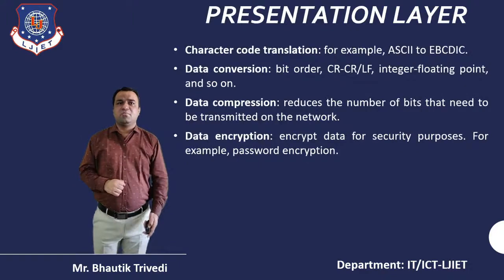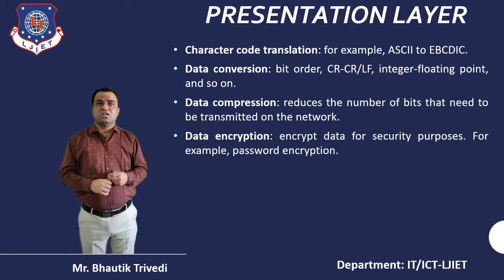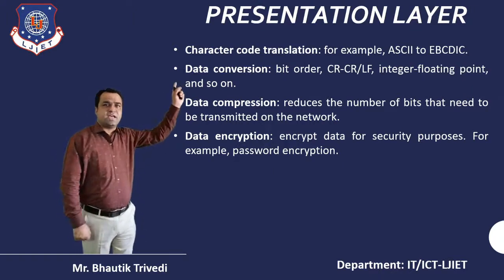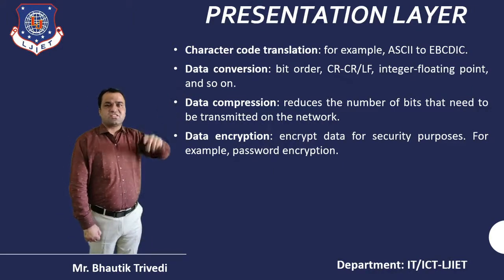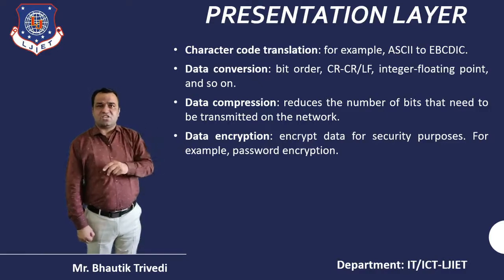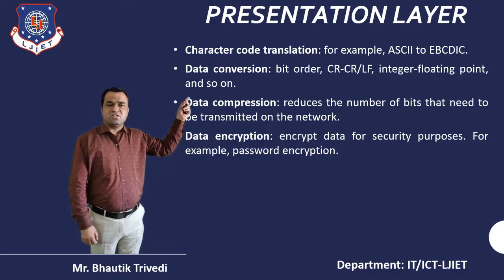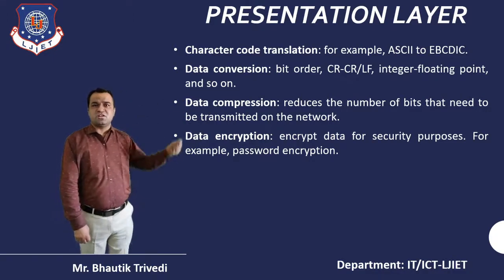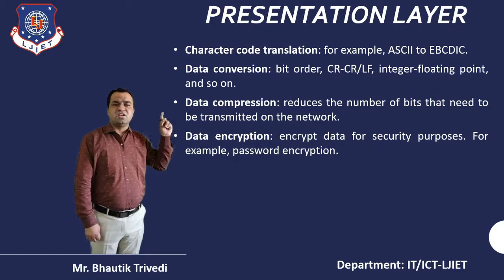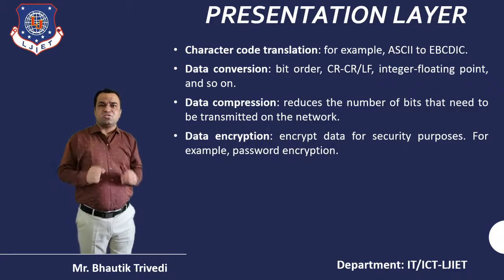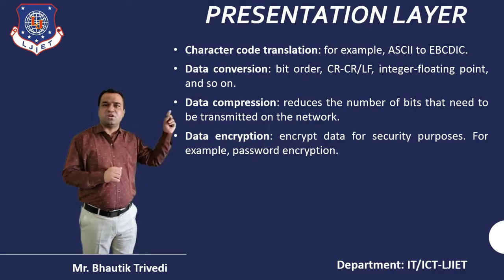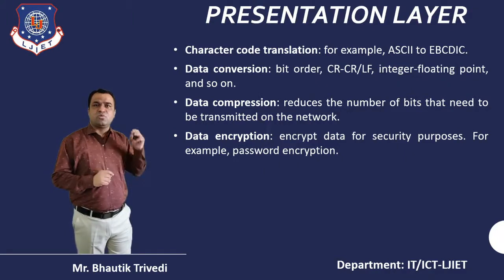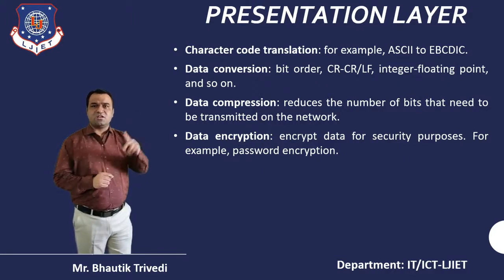After that, another layer, that is the presentation layer. The presentation layer focuses first on character code translation, ASCII to EBCDIC or EBCDIC to ASCII. Second, data conversion, generally used for data conversion purposes. The most important thing in the presentation layer is data compression. Data compression means you can reduce the number of bits that need to be transmitted on a network. And the last one is data encryption. So the presentation layer focuses on three important parts: conversion, compression and encryption.